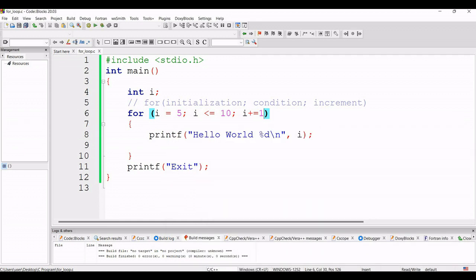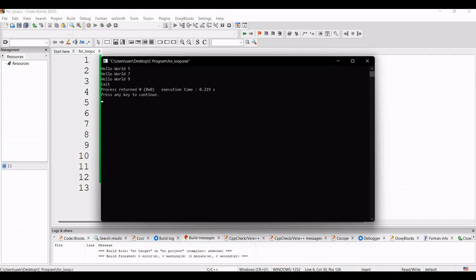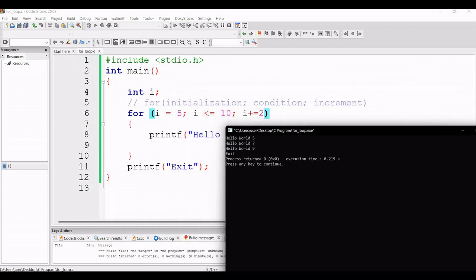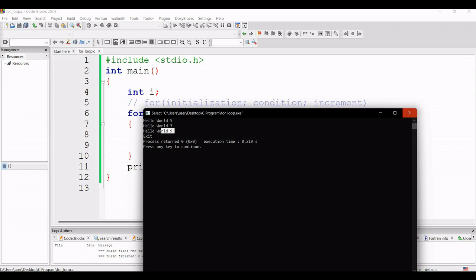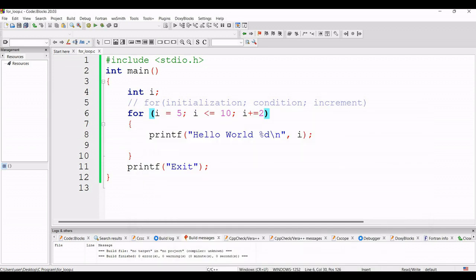If the value of i is incremented by, suppose, 2, at that time, if we compile and run this program, you can see first of all the value of i was 5. Then the value of i was incremented by 2. The value is 7. Then 7 is incremented by 2, 9. And then 9 will be incremented by 2, and at that time the value will be 11. That means the middle condition will be false and it will come outside the for loop. So I can also give, like, if we now want to print 100 lines.